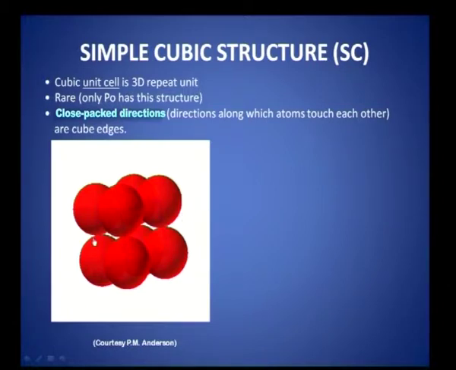This structure is rare. Only polonium has the simple cubic structure, alpha polonium. Generally you have to search for examples, it is a rare kind of structure, and alpha polonium is the only system that has a simple cubic structure.